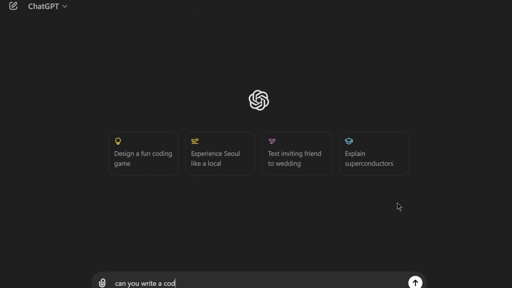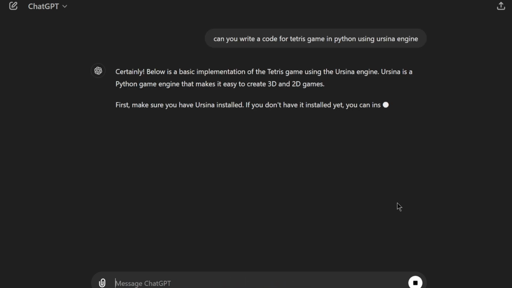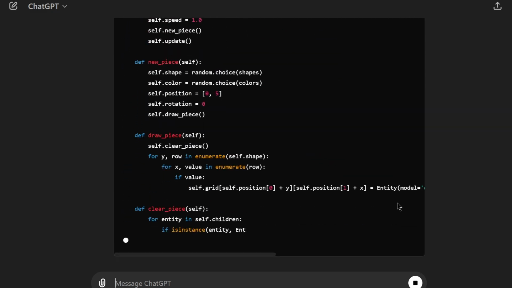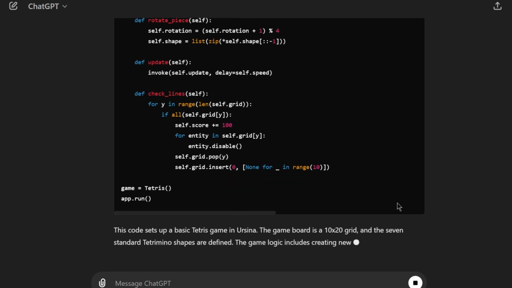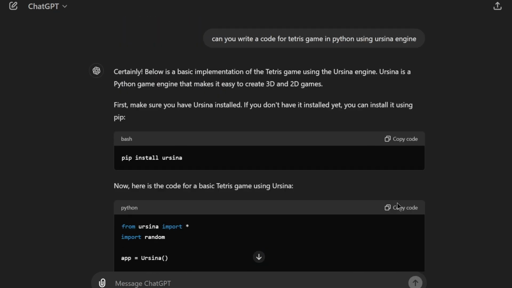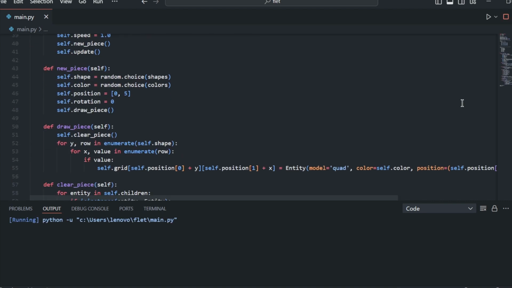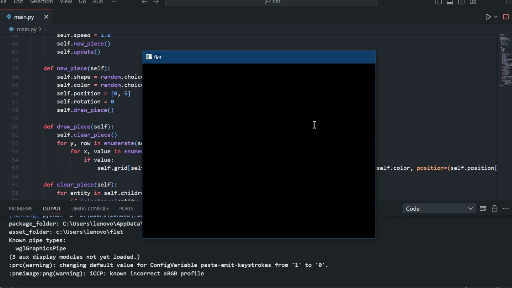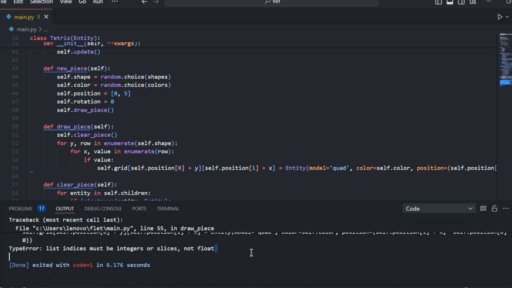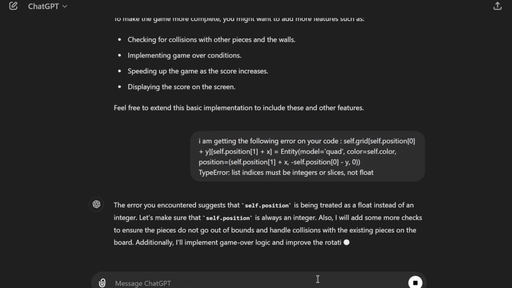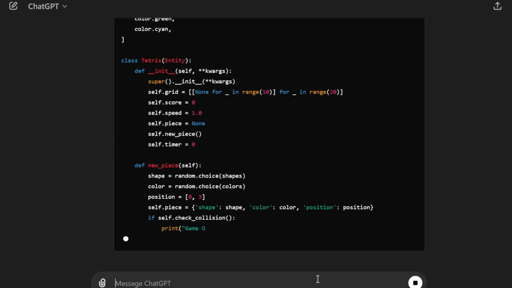Afterwards, I asked ChatGPT to code the Tetris game using the Ursina engine. ChatGPT wrote the code in just a few seconds, and then I copied the code and went to VS Code and pasted it. The moment I ran the code, I received a type error. So I again copied the error and went to ChatGPT and asked it to fix the error. And again ChatGPT wrote the code in just a few seconds.